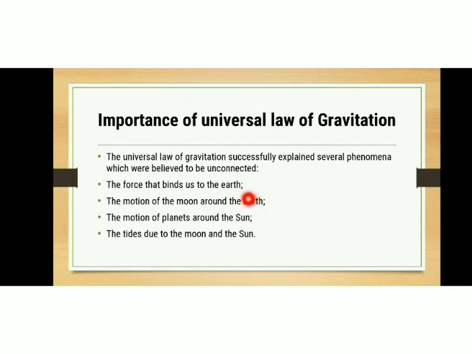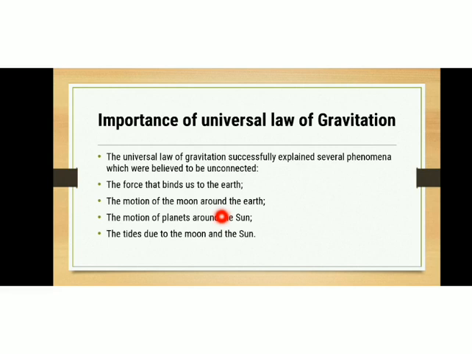That is the gravitational force, which was explained by the universal law of gravitation. The motion of the moon around the earth, as we discussed in our introductory video. The motion of planets around the sun. The tides due to the moon and the sun. All these natural phenomena were explained using the universal law of gravitation. So that is the importance of the universal law of gravitation.